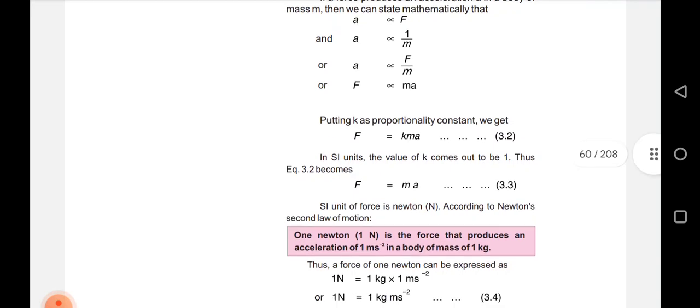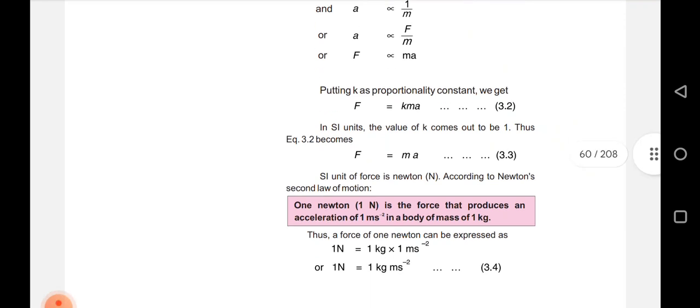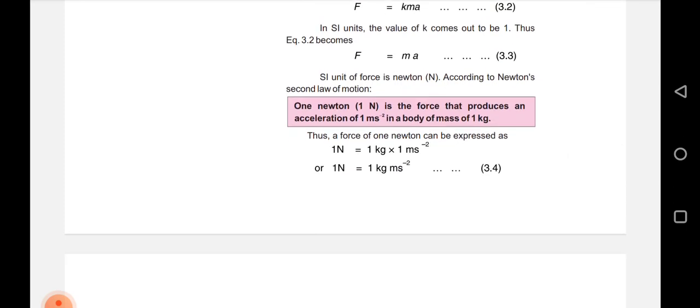The SI unit of force is the Newton. According to Newton's second law of motion, 1 Newton, or 1 N, is the force that provides an acceleration of 1 meter per second squared in a body of mass 1 kg. Thus, a force of 1 Newton can be expressed as 1 N = 1 kg × 1 m/s², or 1 N = 1 kg m/s².